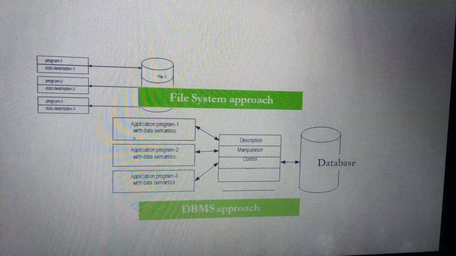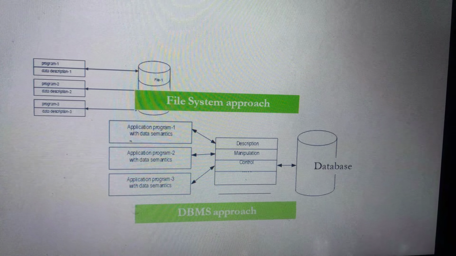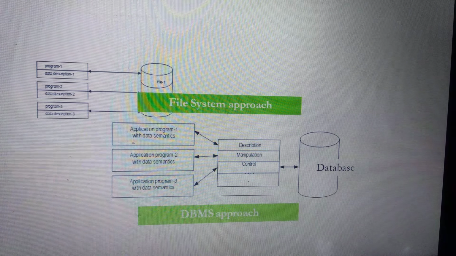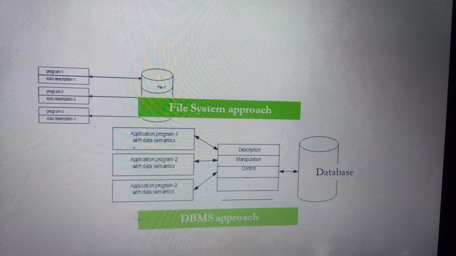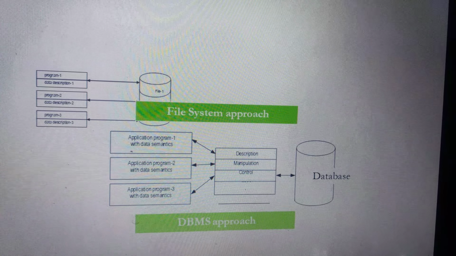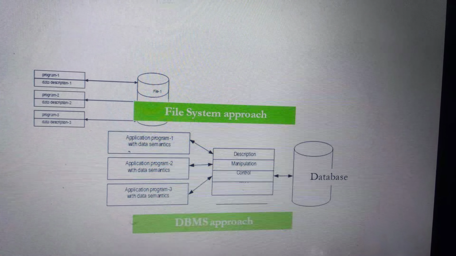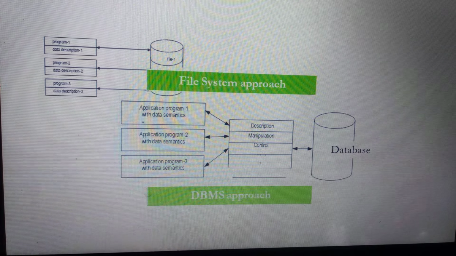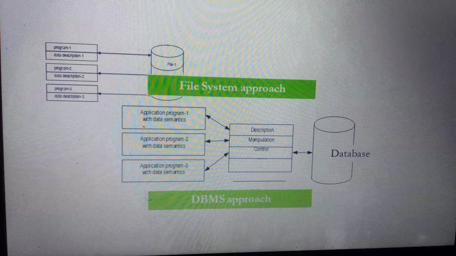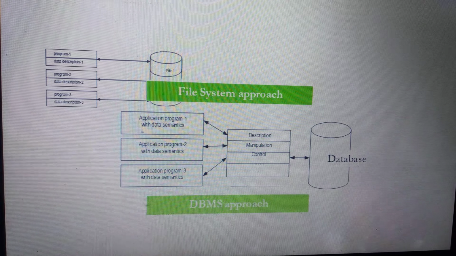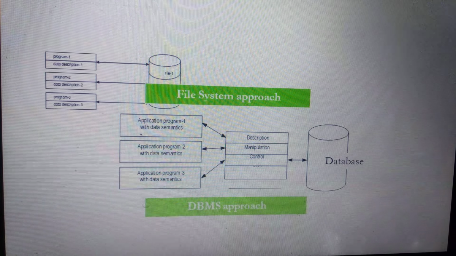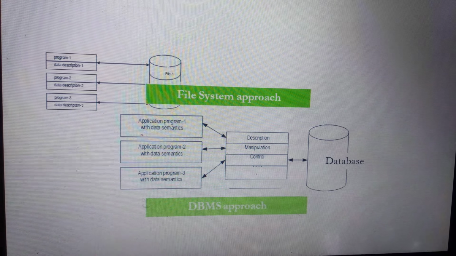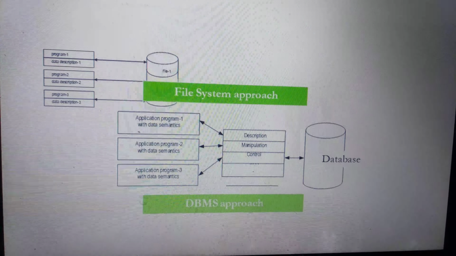In the file system approach, program 1 with data description 1, program 2 with data description 2, and program 3 with data description 3 are connected to files. In the next diagram, application program 1 with data semantics, application program 2 with data semantics, and application program 3 with data semantics, having description, manipulation and control, are connected to the database. This shows the DBMS approach.